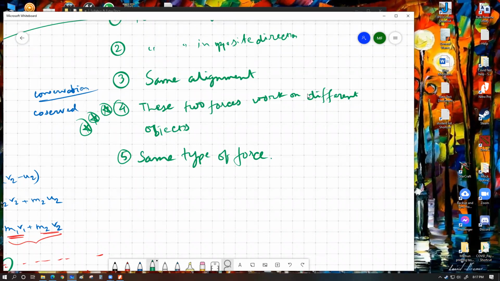What's going to happen? Whenever a person is trying to take a jump, they have to bend their knees, lower themselves, and then shoot their feet downwards at a very high speed with the best of the capability of the muscles they have in their legs. Within this process, they exert a significant force on the ground. Now this is the action force. The person is exerting a downward force onto the ground. By Newton's third law, the ground pushes an equal and opposite amount of force onto the person's body.